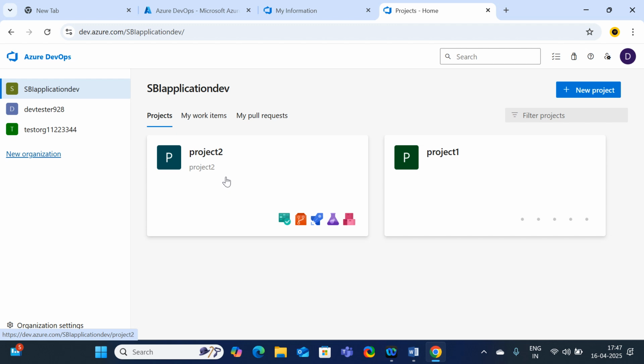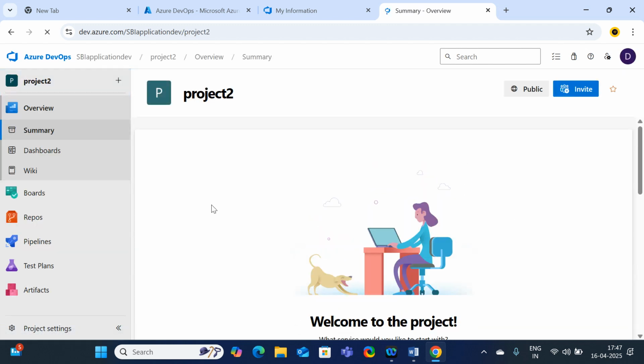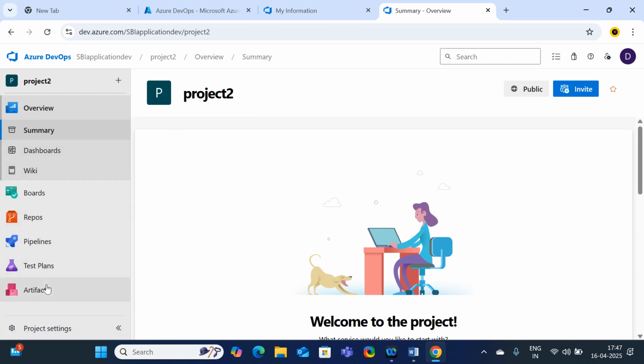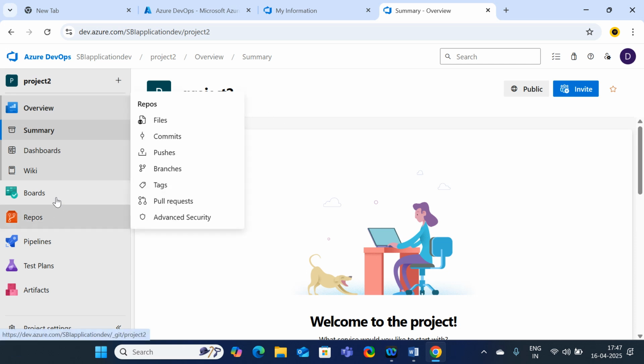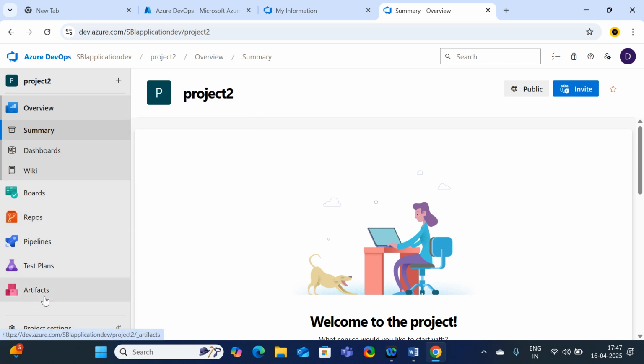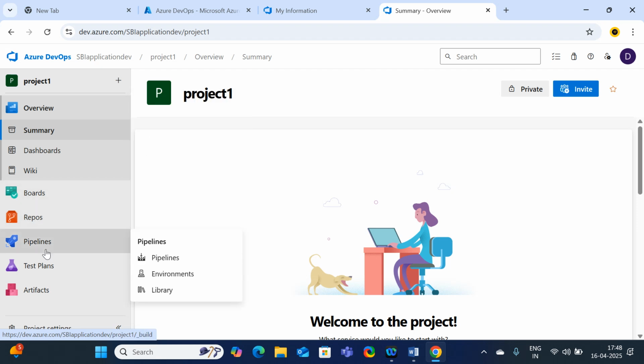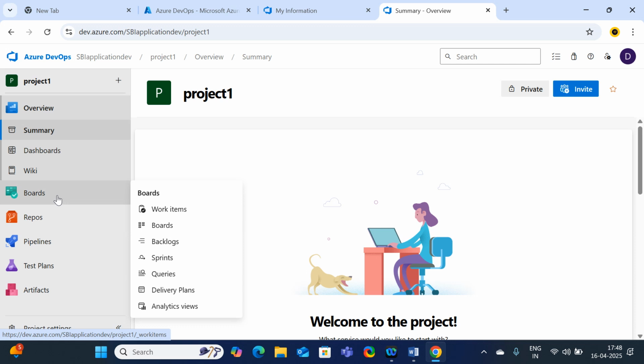Fine. And if I had created any project, what will happen? Just click on project 2. By default, some services will be created. Whatever project you create, these things will come automatically, irrespective of the project. Just check. In project 2, I have boards, repos, pipelines, test plans, artifacts. In a similar way, project 1 also has the same things: boards, repos, pipelines, test plans, artifacts. It indicates that whatever project you create under one organization, by default these services will come into the picture.